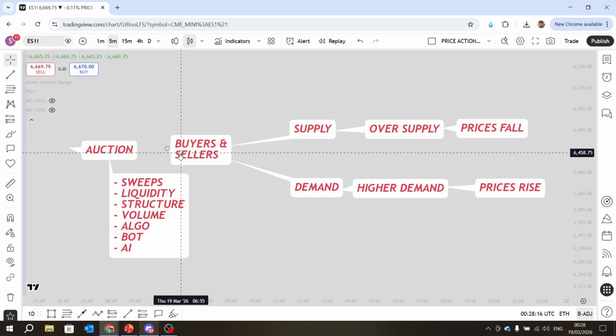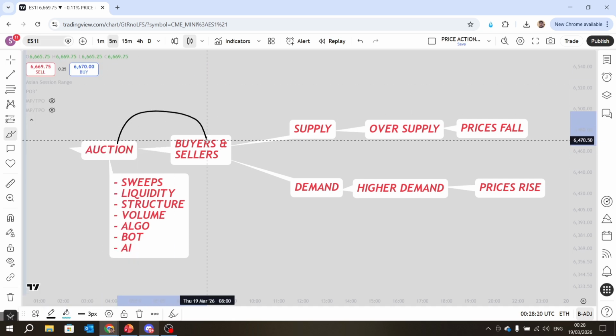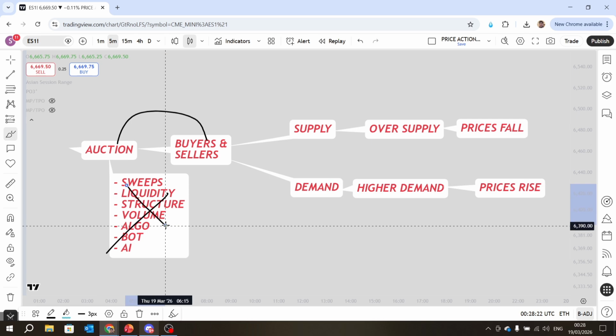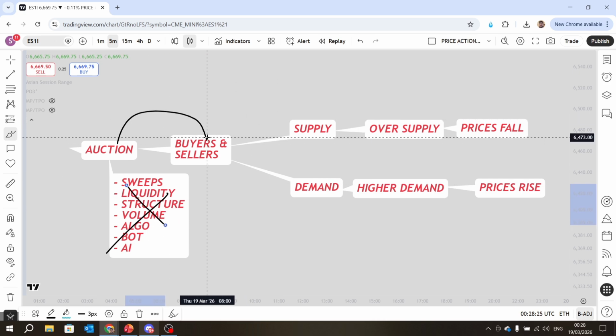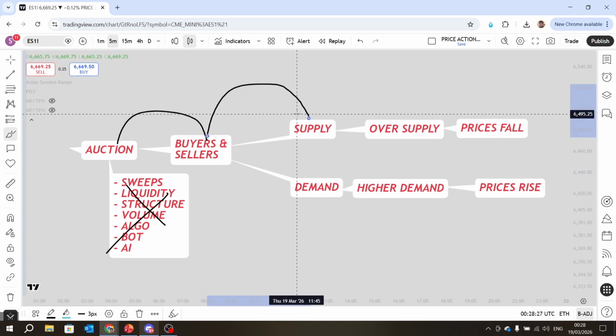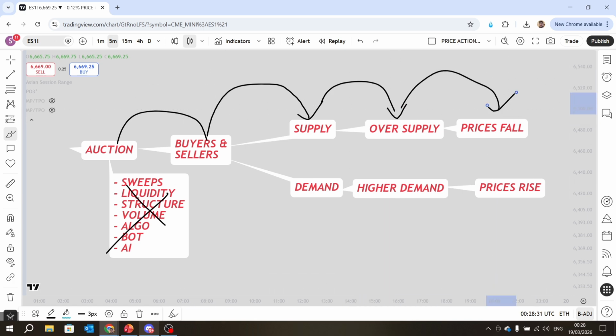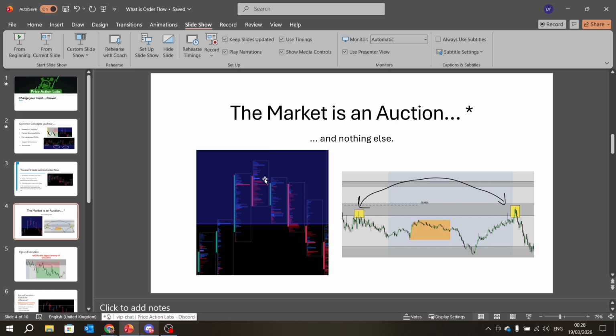What we want to do is understand that the market is an auction between buyers and sellers. It's none of this other stuff. It is just the buyers and sellers. Now, what are the buyers and sellers doing? If they create an oversupply, prices fall. And that's what you see over here. That's what we saw over here: an oversupply because buyers were aggressive, and that's what creates the oversupply.